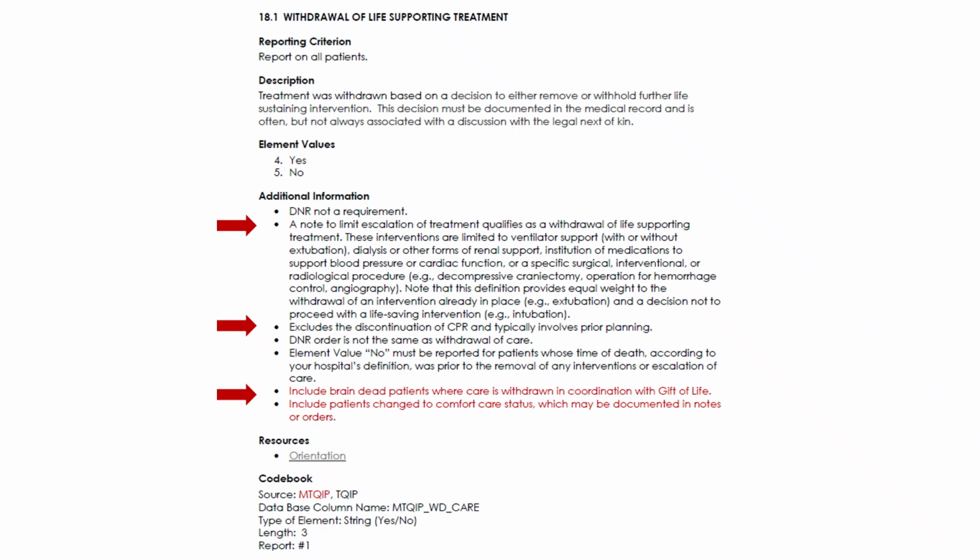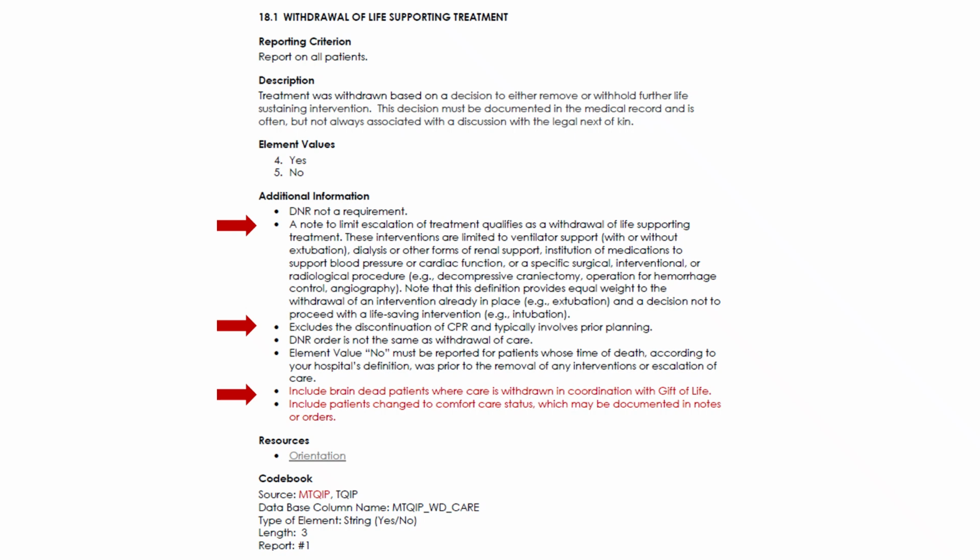These interventions are limited to ventilator support, with or without extubation, dialysis or other forms of renal support, initiation of medications to support blood pressure or cardiac function, or a specific surgical, interventional, or radiological procedure, for example, decompressive craniectomy, operation for hemorrhage control, and angiography. Note that this definition provides equal weight to the withdrawal of an intervention already in place and a decision not to proceed with a life-saving intervention.